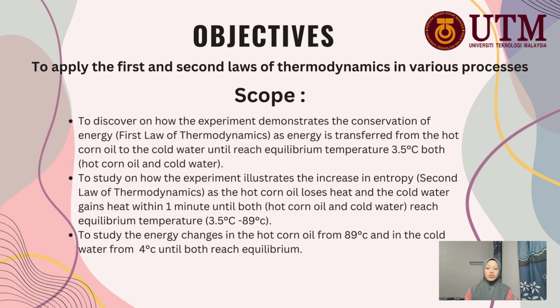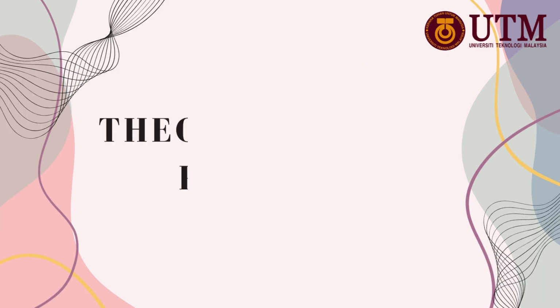Second, to study how the experiment illustrates the increase in entropy, which is the second law of thermodynamics, as the hot corn oil loses heat and the cold water gains heat within 1 minute until both reach equilibrium temperature. And third, to study the energy change in the hot corn oil from 89 degrees Celsius and in the cold water from 4 degrees Celsius until both reach equilibrium.